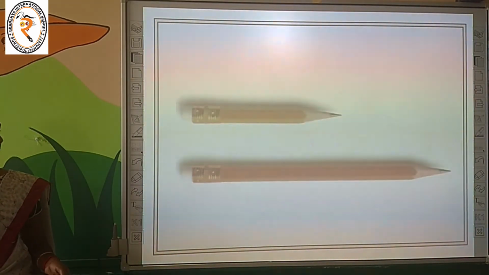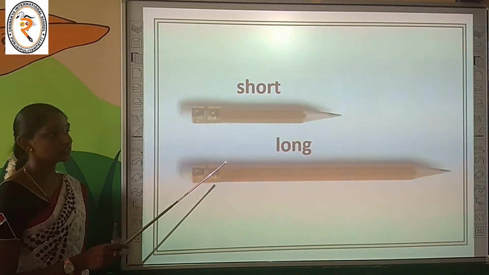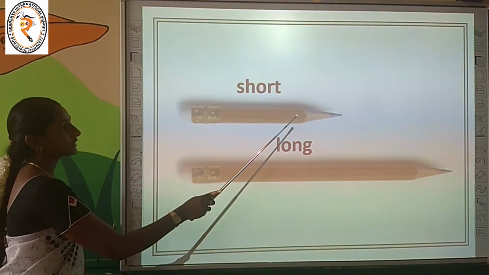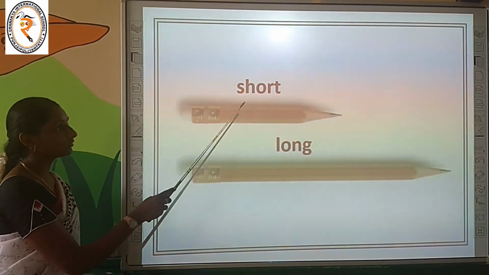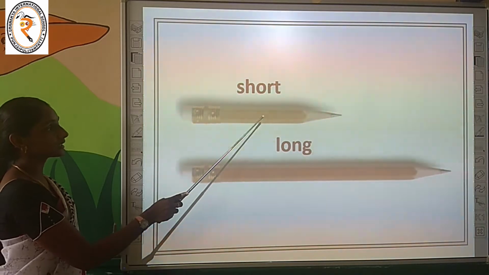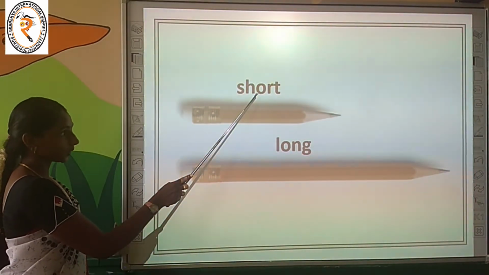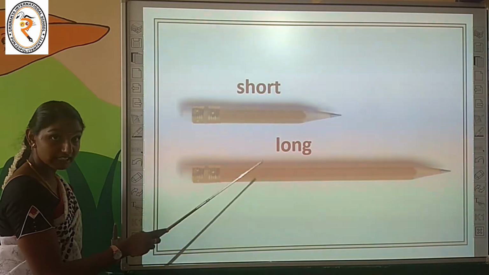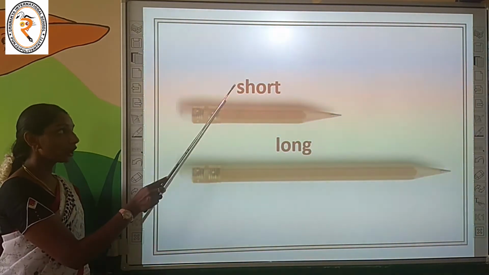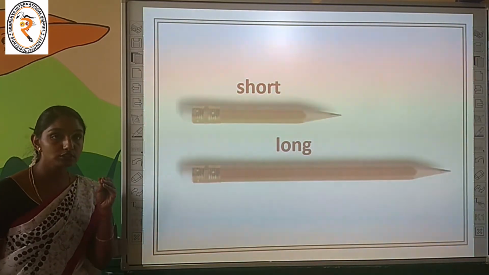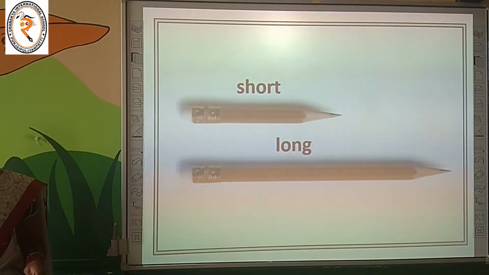Before that, let us recall the concepts long and short. Already we have learned this concept. See here, the first pencil is short, the second pencil is long. Why are we telling like this? Because we are comparing this pencil's length, we can say that this is short. Comparing this pencil's length, we can say this pencil is long. For the long and short concept, we have to see the length of the given object. Okay, children, are you clear?